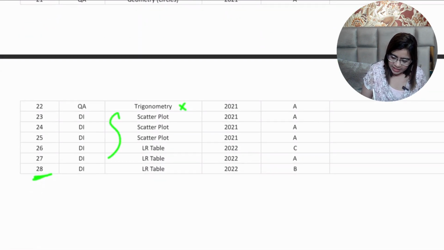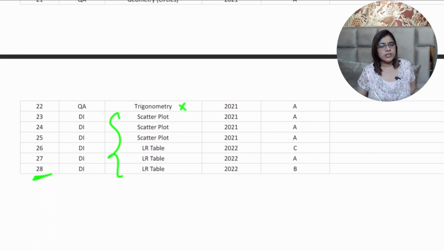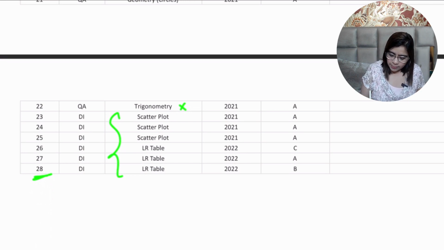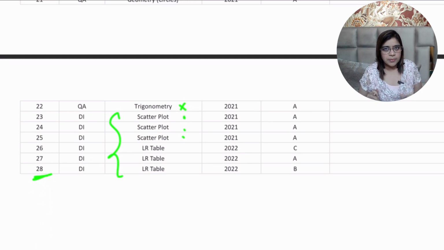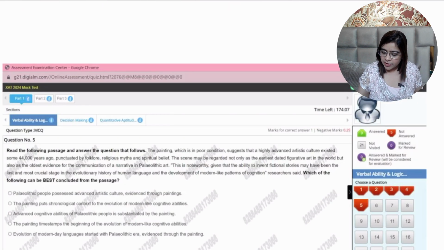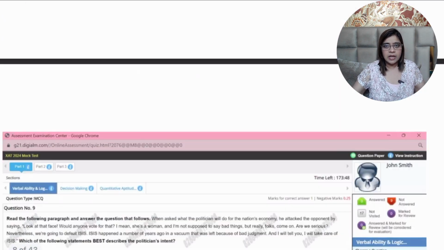Now coming down to the DI part, here they have just given 2 sets of DI, but typically you can expect one more set with 2 questions in the examination as well. Maybe they have added logical Venn diagrams into the DI part. Scatter plot is one type of question where different types of dots are present all over the axis and you have to find out the value from it. Another type of question was the LR table. LR table is basically a logical reasoning table where you have to construct and make a table.